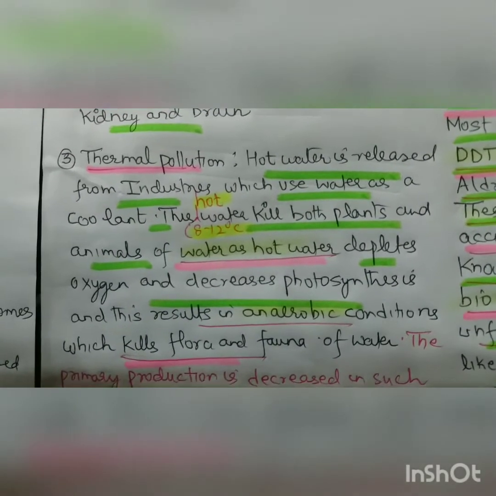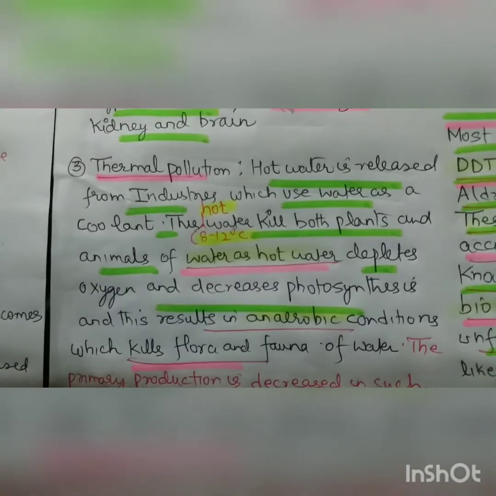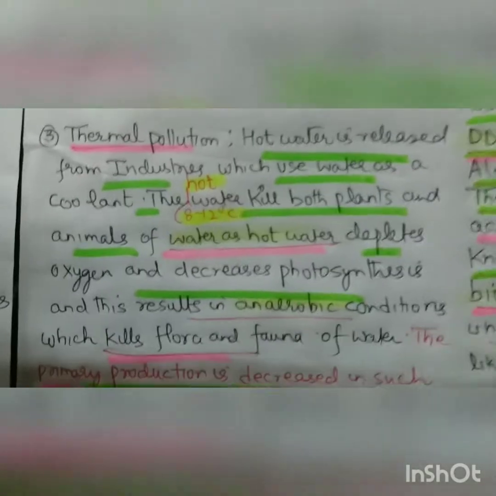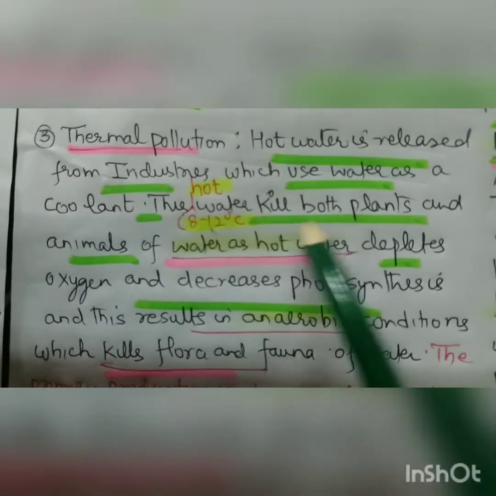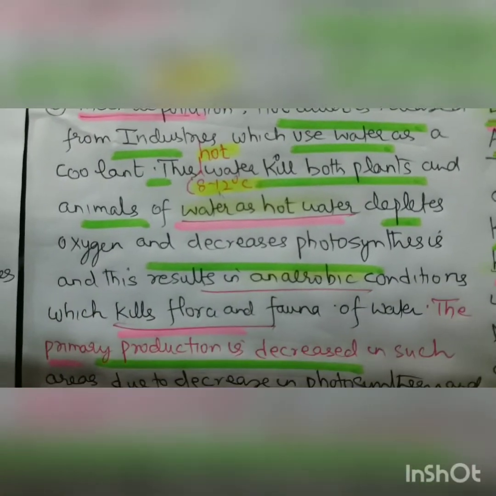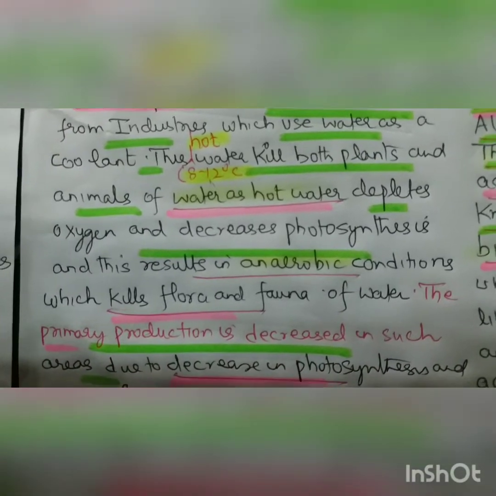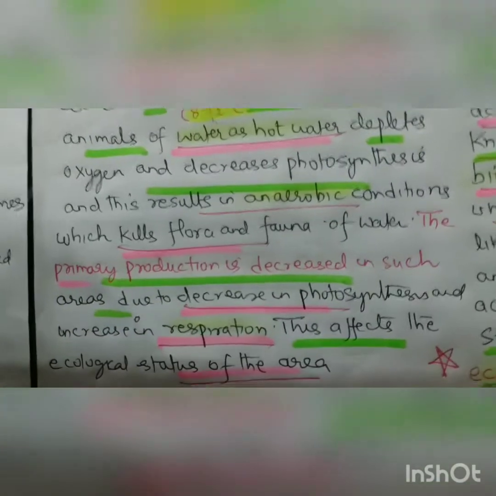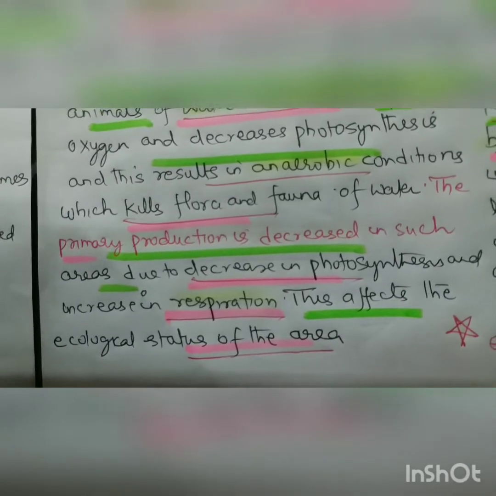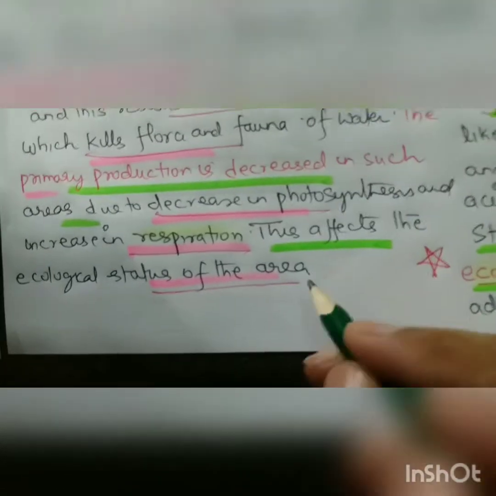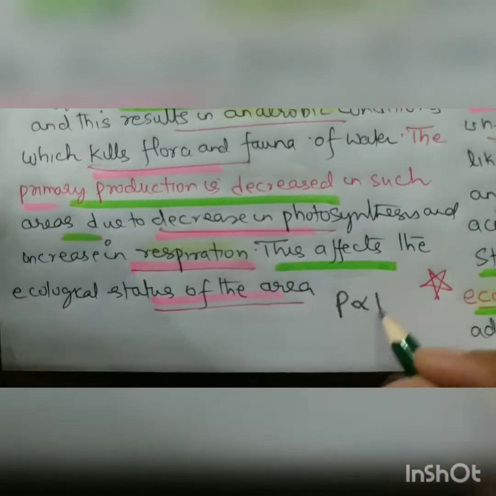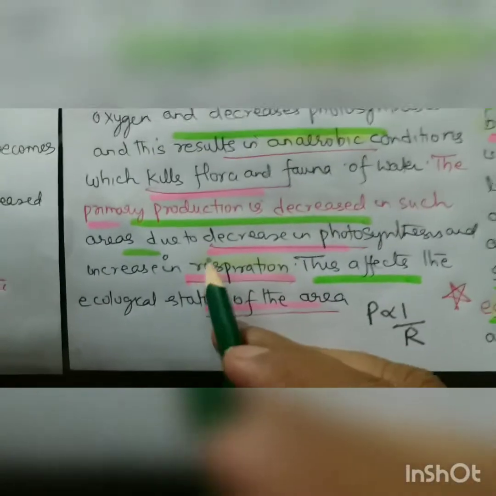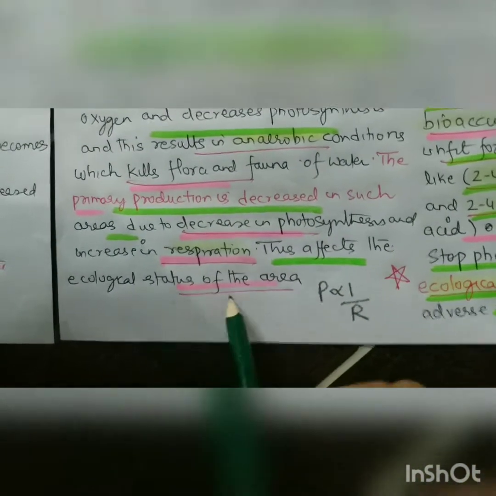Then we are coming to the next part, thermal pollution. Hot water is released from the industry that uses water as coolant. The hot water, which is approximately 8 to 12 degrees centigrade higher, kills both plants and animals of the water, as hot water depletes oxygen and decreases photosynthesis. This results in anaerobic conditions, which kill the flora and fauna. The primary production is decreased in such areas due to decrease in photosynthesis. As I already told you in earlier lectures also, photosynthesis is inversely proportional to respiration. So respiration increases. This affects the ecological status of the area.